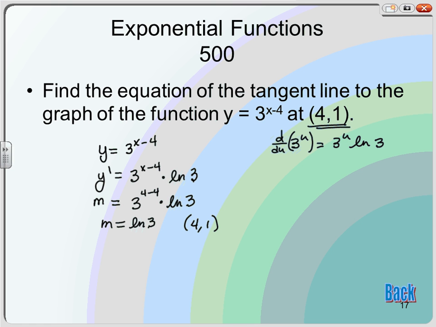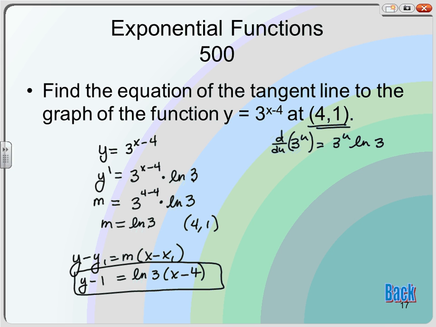So my slope is natural log of 3 through the point (4, 1). 1 is not your y-intercept, so it's not your b-value. So you have to do y minus y1 equals m times x minus x1. So m is the natural log of 3, x1 is 4, y1 is 1. And I would leave your solution like that on the test. You can always simplify, but if you messed up in your simplification, you would not always get credit. So that's the end of that one.